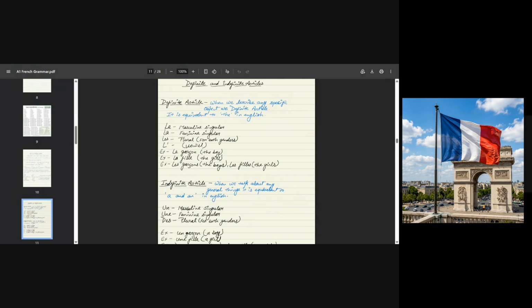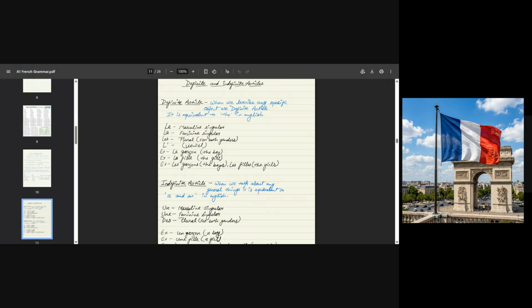Definite articles are le, la, l' and les. Le we use for masculine nouns, la for feminine nouns, l' apostrophe for vowel cases, and les, L-E-S, for plural nouns. In French, when two vowels clash with each other, we remove the first vowel.